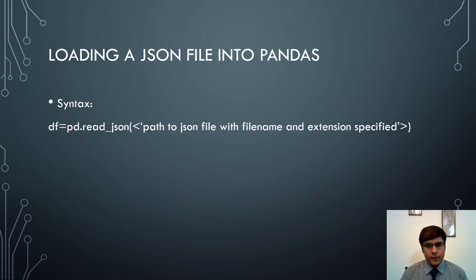Next, we see how to load a JSON file into pandas. The format is df is equal to pd, or the alias for the pandas module, then dot, then read underscore JSON. This is the function that reads a JSON file and parses it and stores it to the df variable, and the parameter will be the path to the JSON file with file name and extension specified.